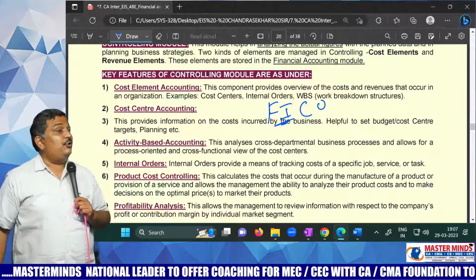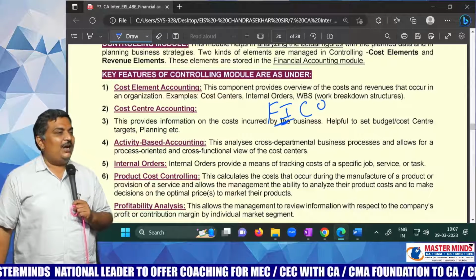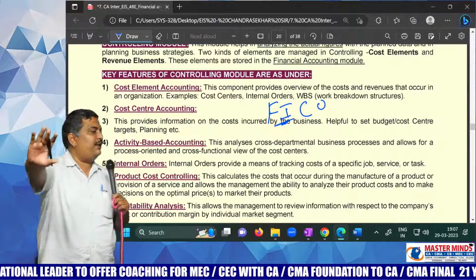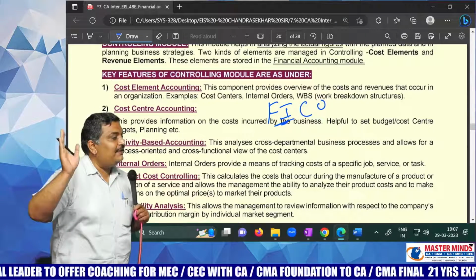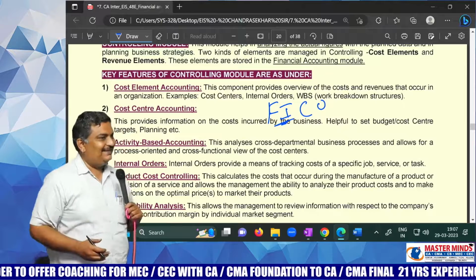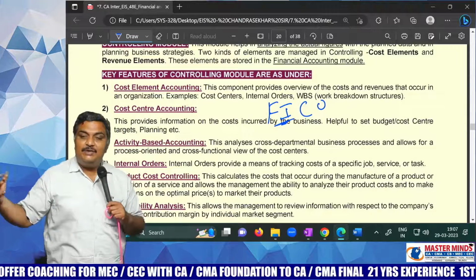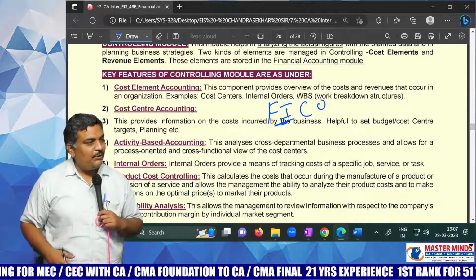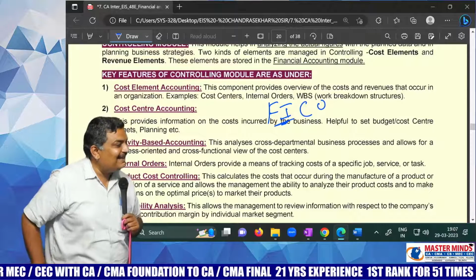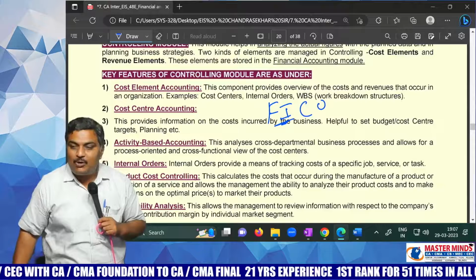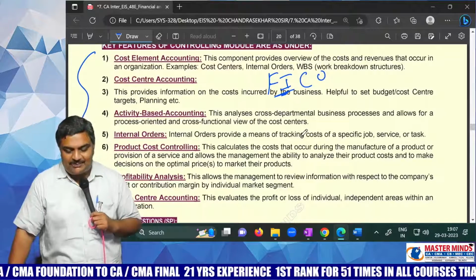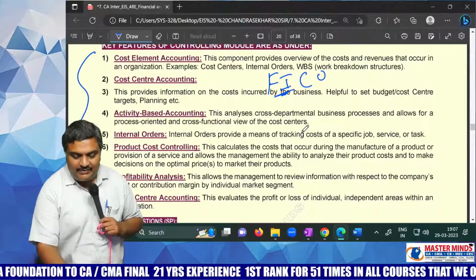Now, if you join a FICO course, for example, FICO course is a 40 days course. First 20 days they will teach you FI, and the next 20 days they will teach you CO. CO means controlling module. Now, sir, what is the syllabus? What will they teach me in the controlling module? This is the syllabus. That's all. I will not explain more than that.